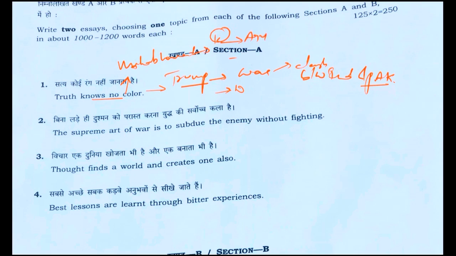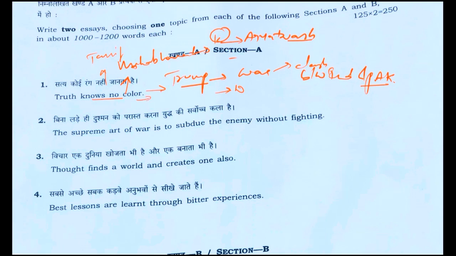The best example is Agyatvas, where they were hiding themselves from the world in different states with different names. The other one is the recent tariff matter, where he claims he mediated between India and Pakistan, but that's not the fact.